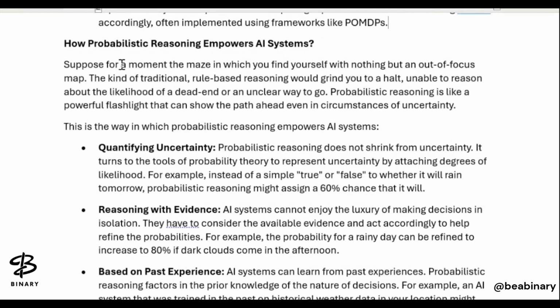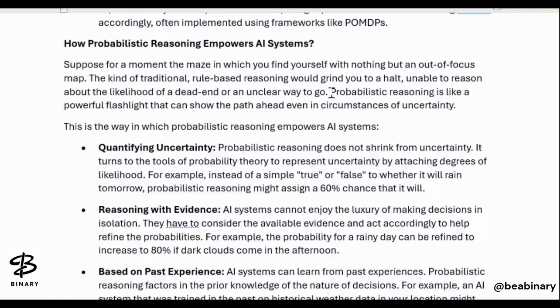Suppose for a moment you are in a maze with nothing but an out-of-focus map. Traditional rule-based reasoning would grind you to a halt, unable to reason about the likelihood of a dead end or an unclear way to go. Simply, in rule-based reasoning you will not be able to see the path. Probabilistic reasoning is like a powerful flashlight that can show the path ahead, even in circumstances of uncertainty.